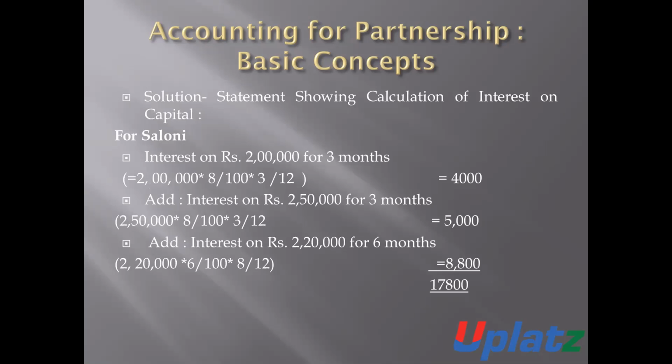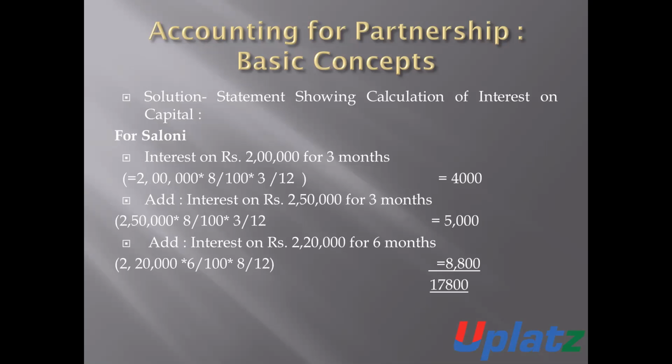So first we will discuss the calculation of interest in respect of Saloni. Interest on 2 lakh rupees for the period of 3 months, because after 3 months 50,000 rupees are introduced additionally. So 2 lakh into 8% into 3 months, it will be 4,000 rupees.